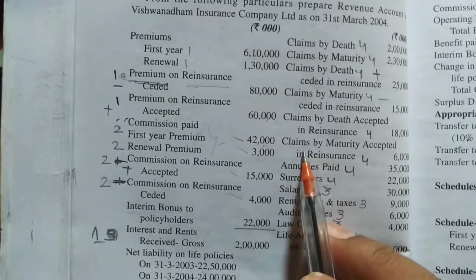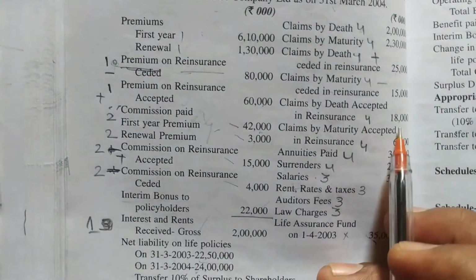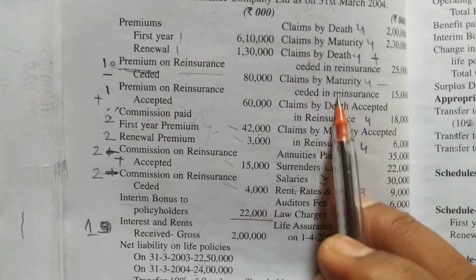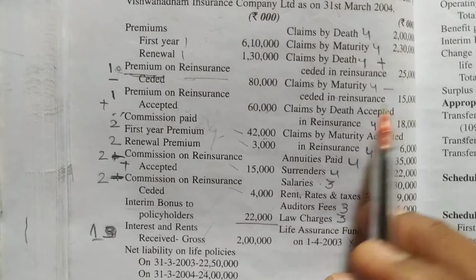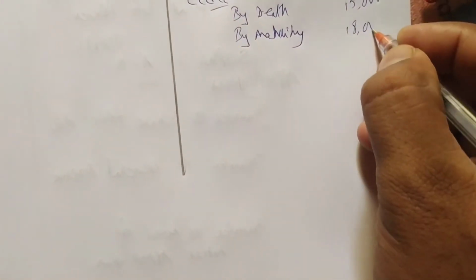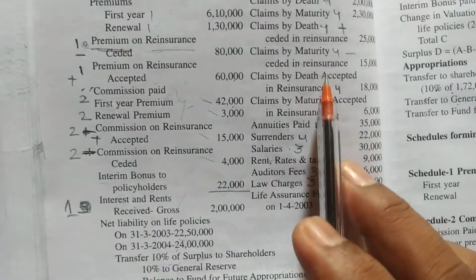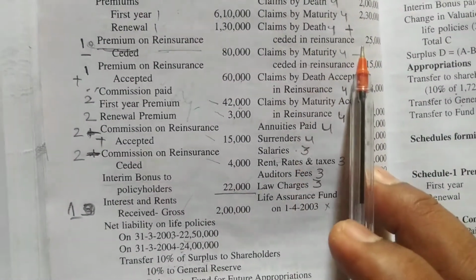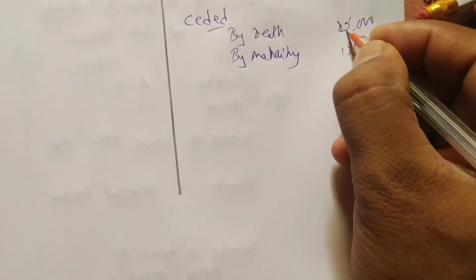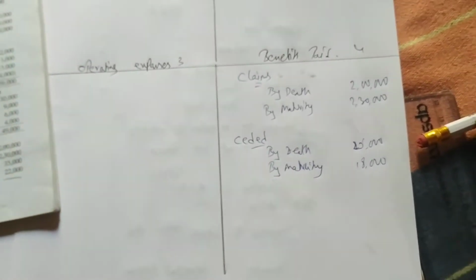Then we are having what? By reinsurance accepted how much? 18,000. Wait. Ceded, yes. How much? Let's ceded 18,000. Okay, we'll write 18,000. Then we are having again what? Accepted. See, accepted. Wait. Ceded is 25,000 and 15,000. Okay.